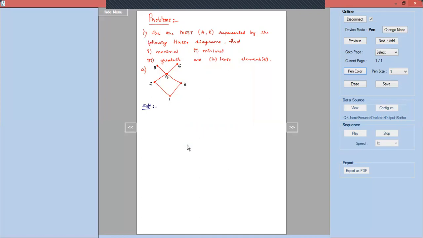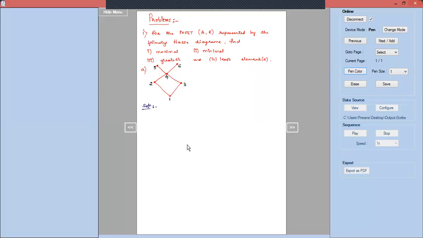So, recalling the definition for maximal element, we say that an element A belonging to the set A is said to be maximal element if there exists no x in A other than the element A such that A is related to x.